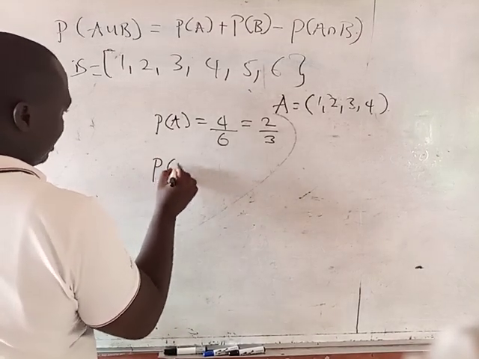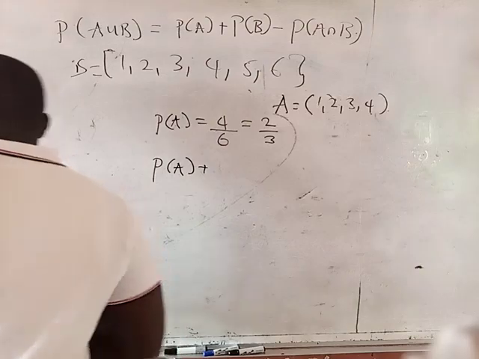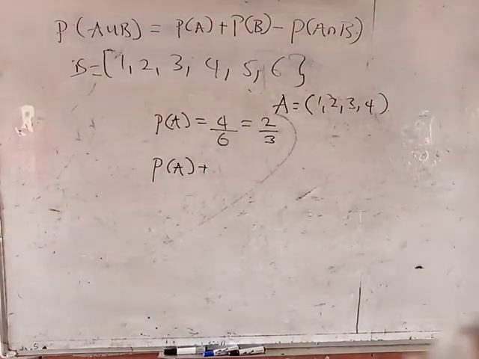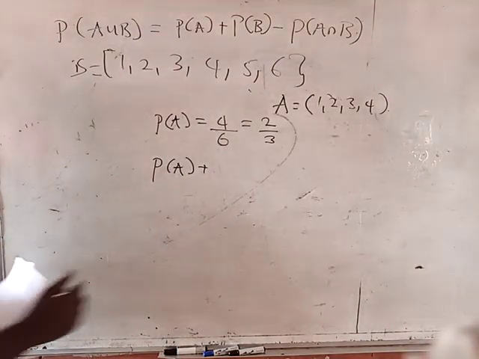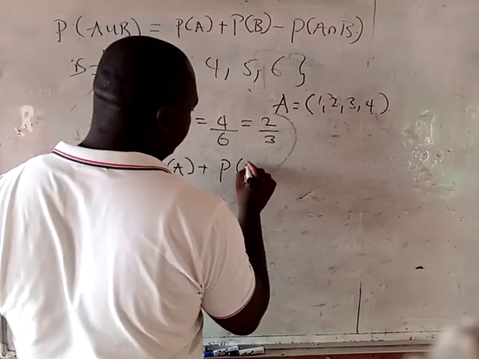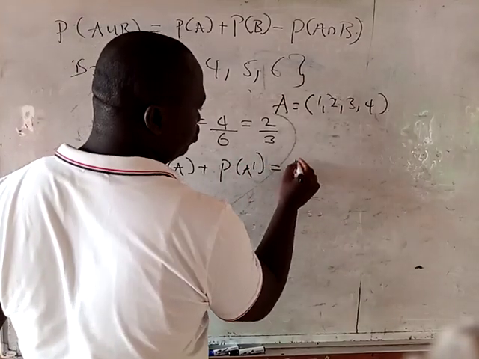There is a simple formula: probability of A plus the probability of the complement of A should equal 1.